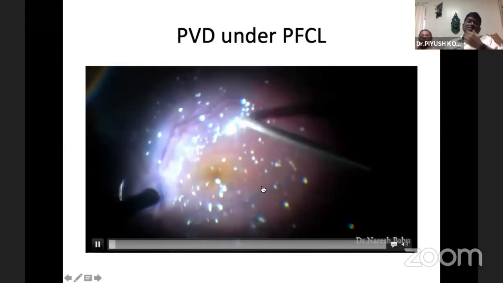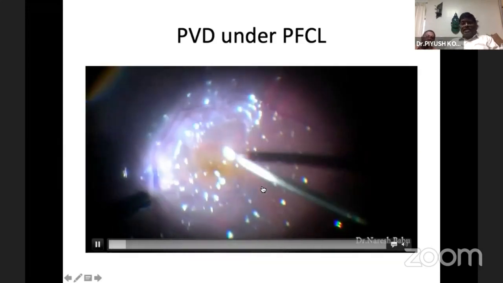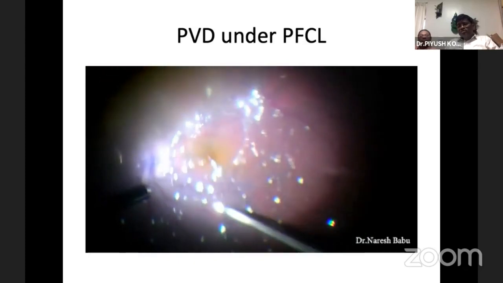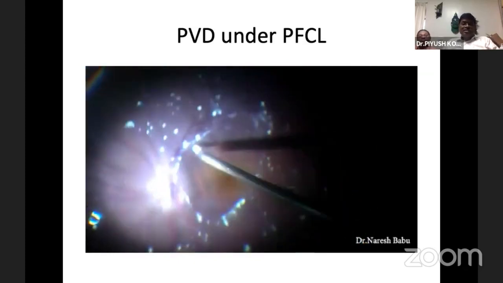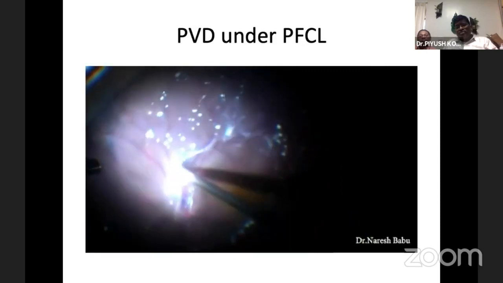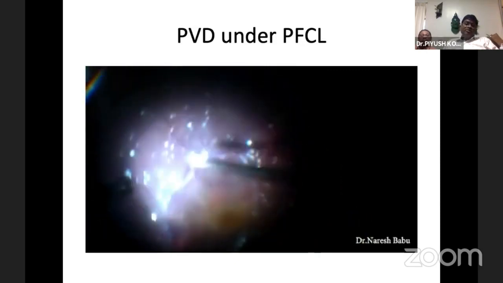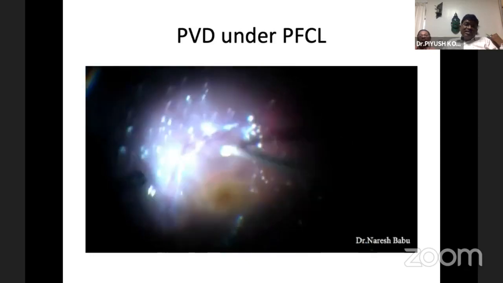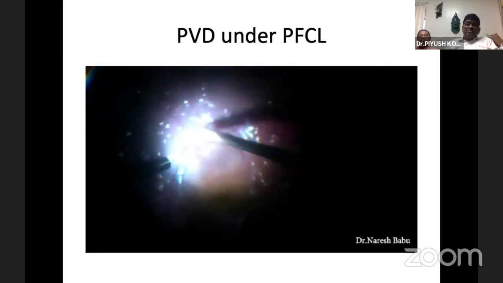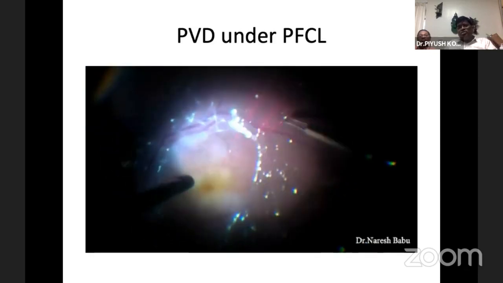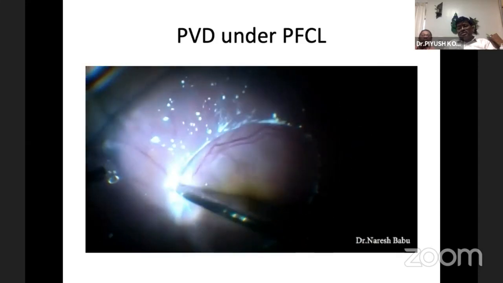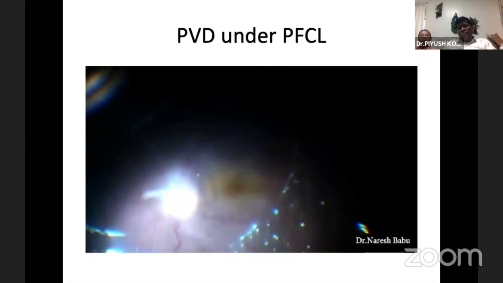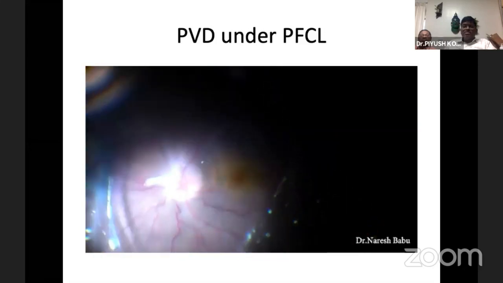And this is a case of pediatric RD. In pediatric RD, it is very difficult to induce the PVD. So what we have done is something we call a Megavis, which was named by one of our pharma consultants. You usually inject the PFCL. Under the PFCL, you stain the vitreous with triamcinolone and use a good diamond dusted scraper, and you induce the PVD, because this is a very crucial step for any vitreous surgery, especially in children.